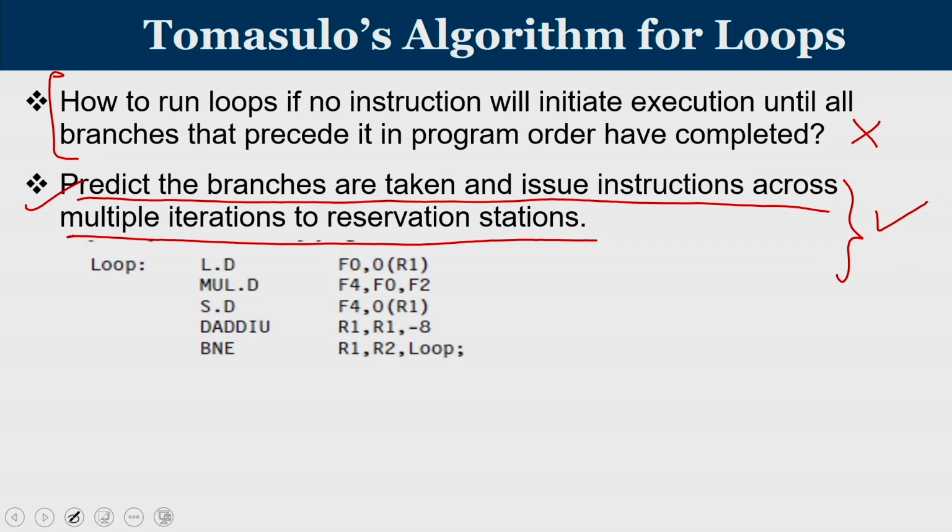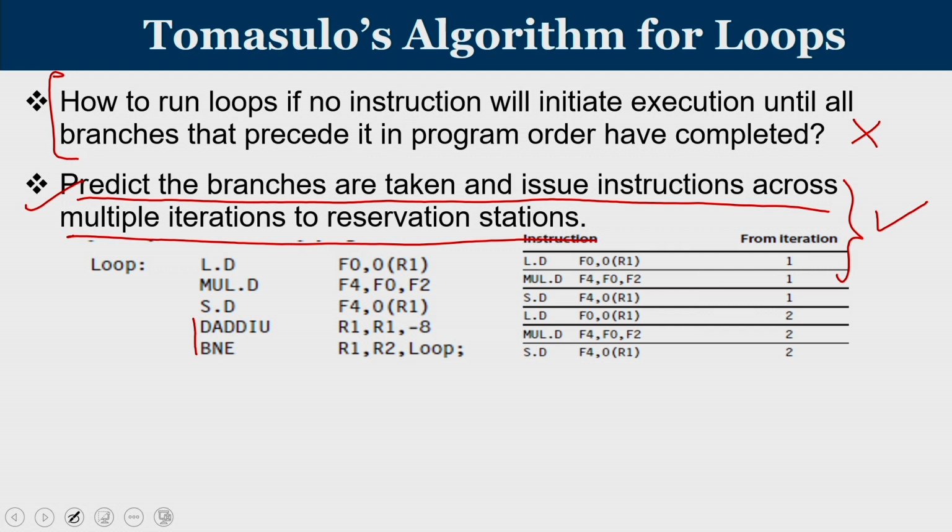iterations. So, consider the case where we have a loop in which we load a value and the value is coming to F0, you multiply the content of F0 with F2, storing the result in F4, and store the value back. And then we have two instructions that will manipulate the loop. You are going to subtract from the value of R1 until the value of R1 reaches R2.